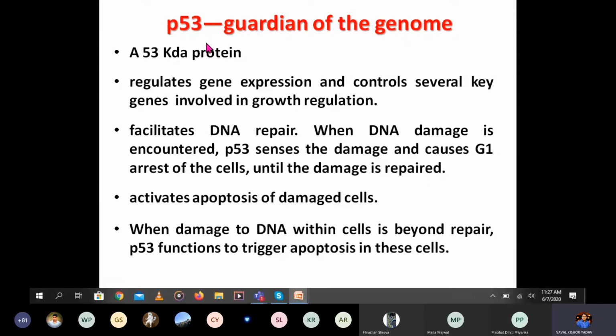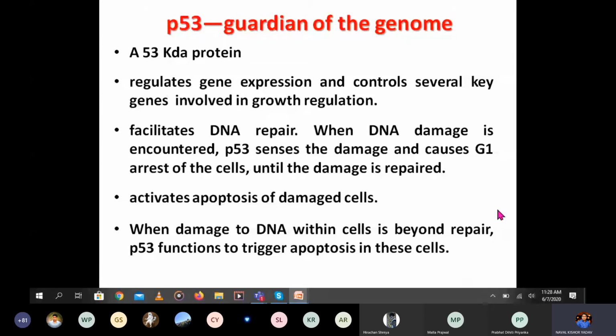So what does P53 do? When there is DNA damage during cell division, that will be sensed by P53, and P53 causes the arrest of the cell cycle. Once the damage is repaired, the cell cycle will resume again.